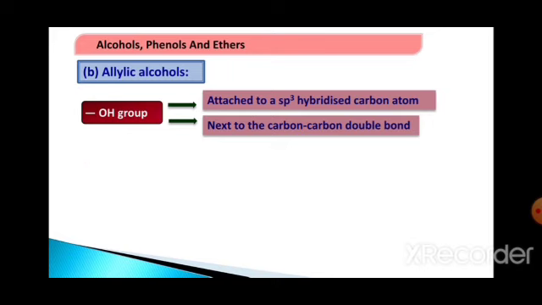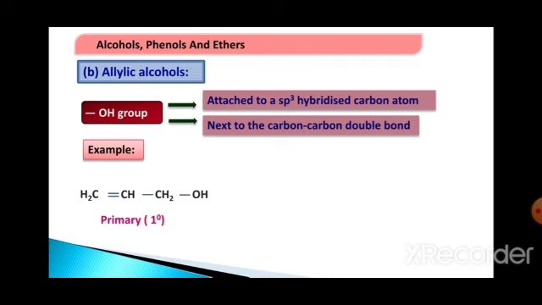Let us see the example, we will get the clarification. CH2=CH-CH2OH. That means in this CH2OH carbon, the hybridization is sp3, but that sp3 hybridized carbon is attached to CH=CH2, that is an sp2 carbon, hence it is called an allylic carbon. And OH is attached to the allylic carbon, so it is going to be called an allylic alcohol.